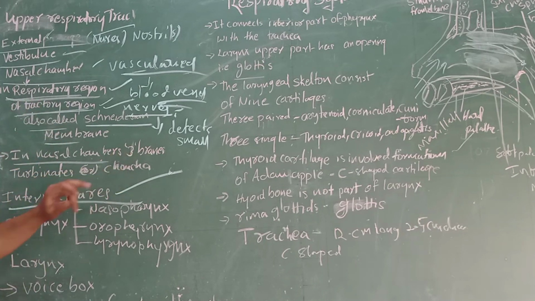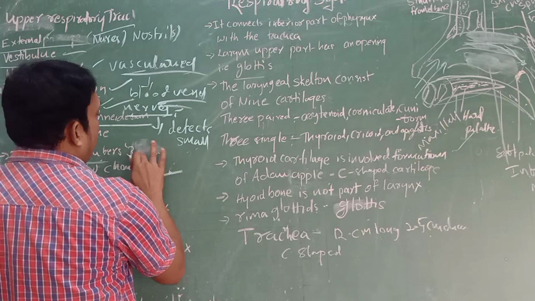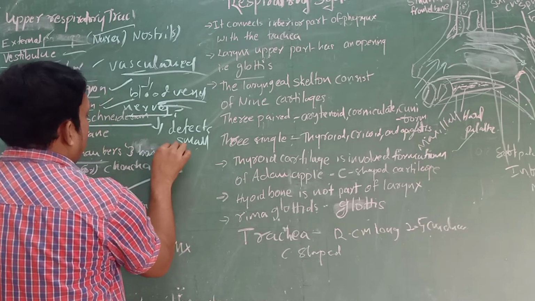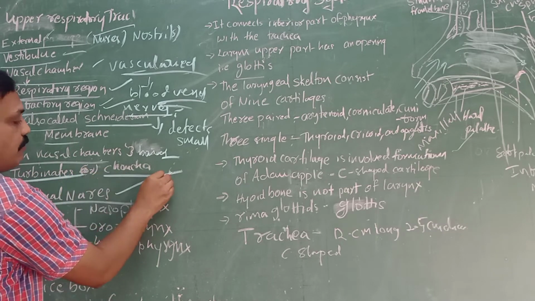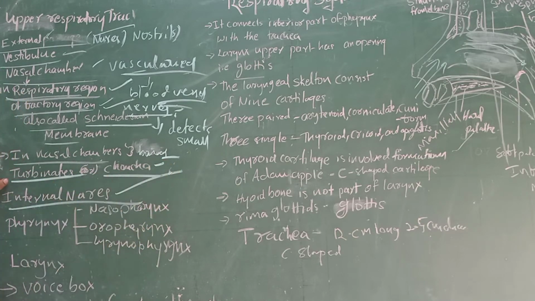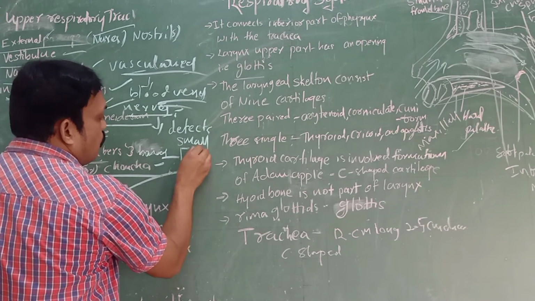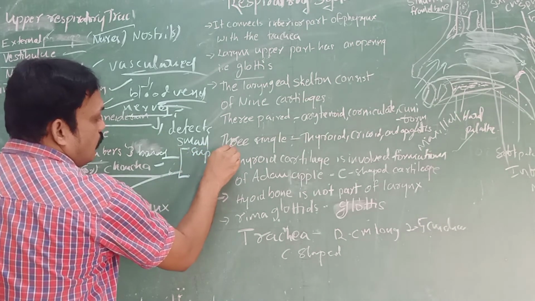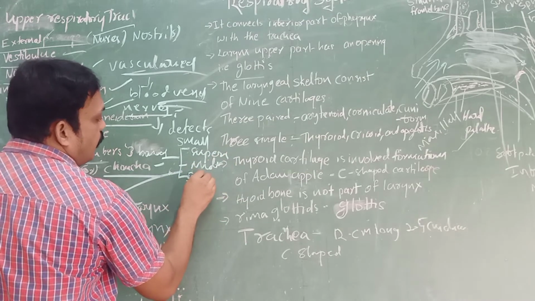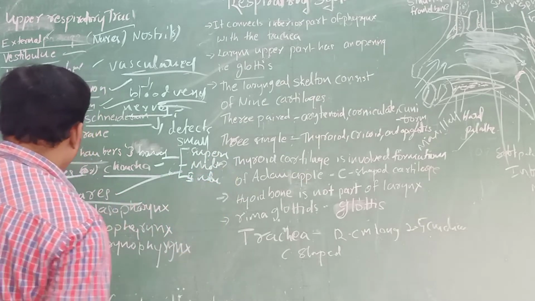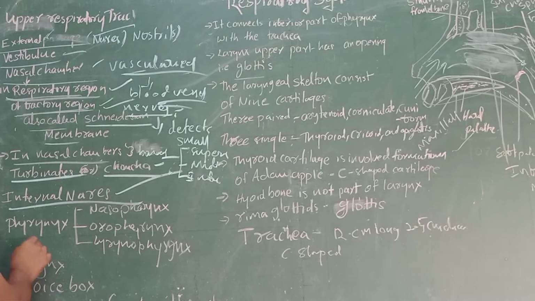The nasal chamber is made up of three bones, called conchae or turbinates: superior, middle and inferior conchae. The internal nares open into the pharynx.